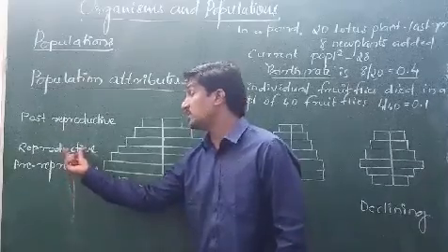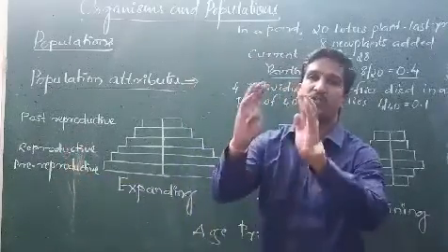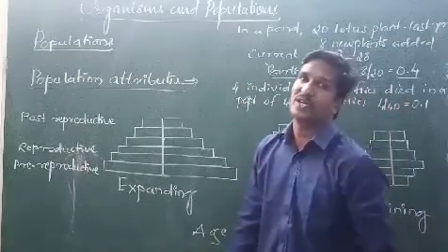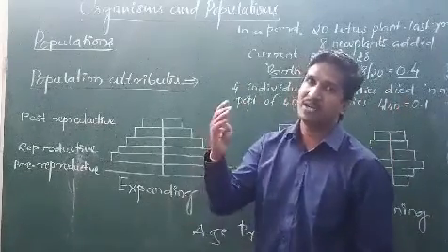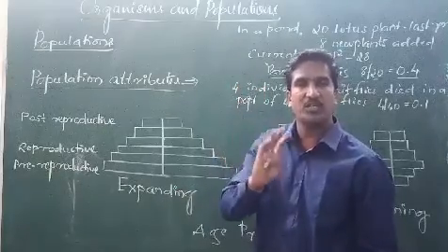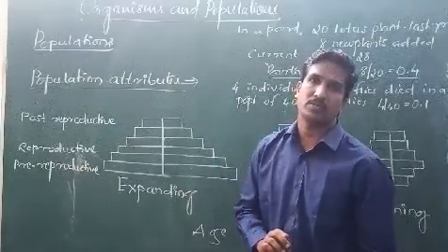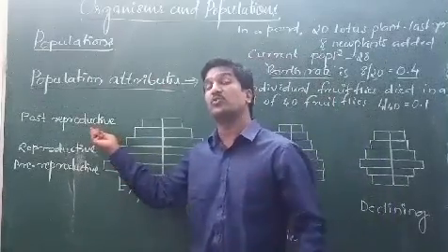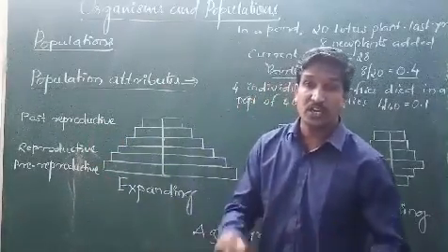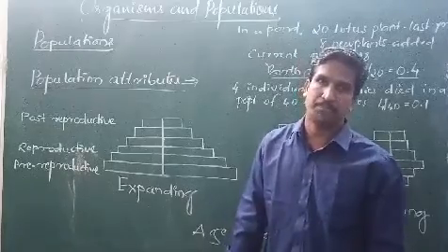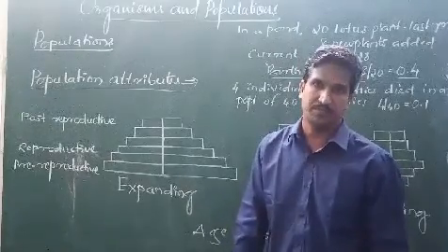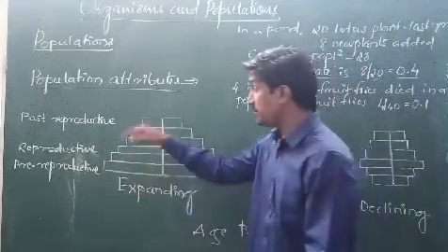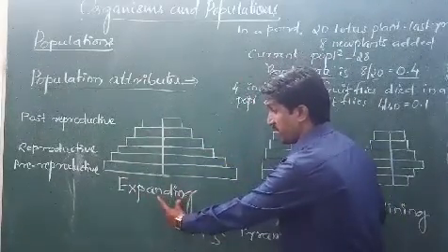The second one is said to be as reproductive. Reproductive age means the age of 13 to age of 30, and up to 35 age, they are a reproductive age. After 35 age, we consider them as post-reproductive. They lose reproducing capacity. So on the basis of that, the expanding graph.